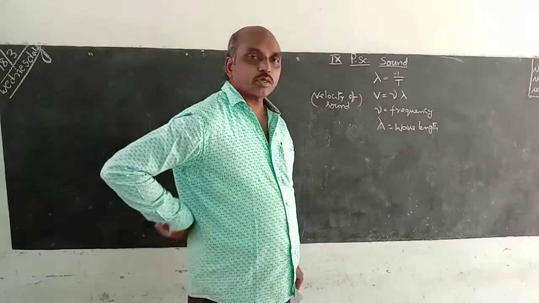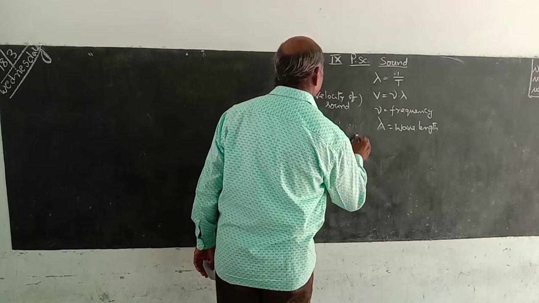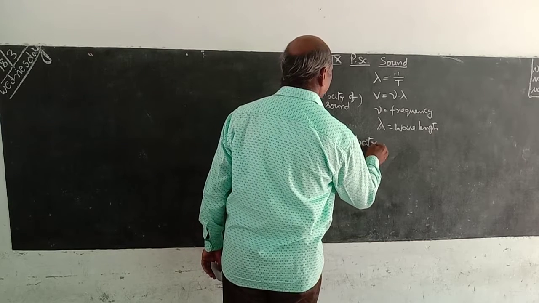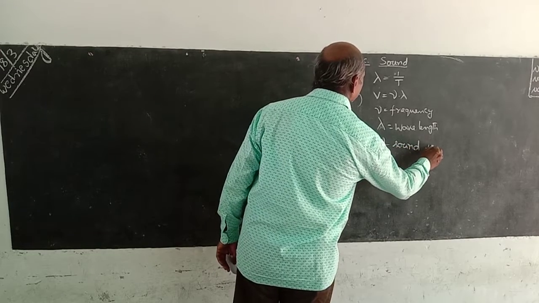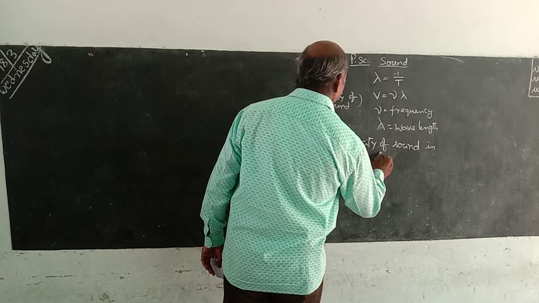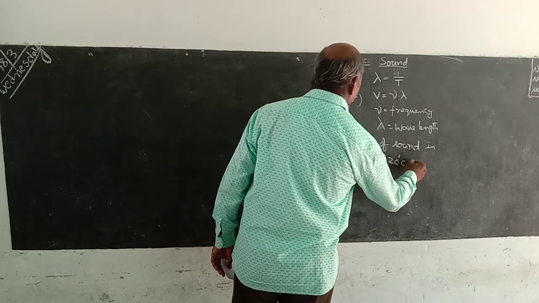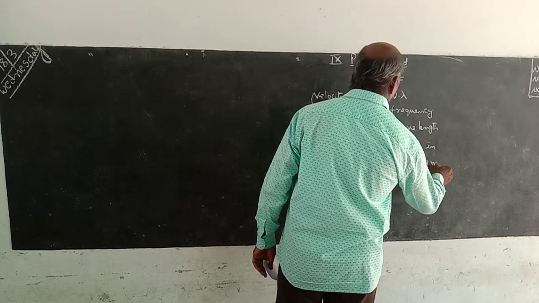And velocity of sound in air. At 20 degrees centigrade, it is 331 meters per second.